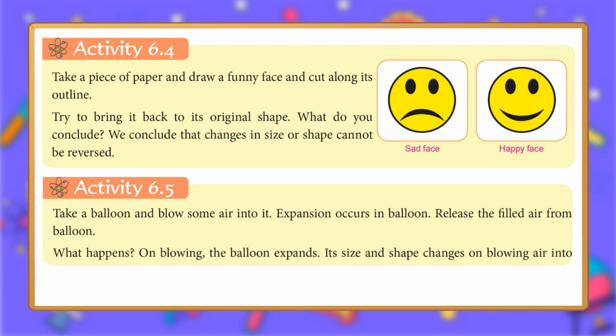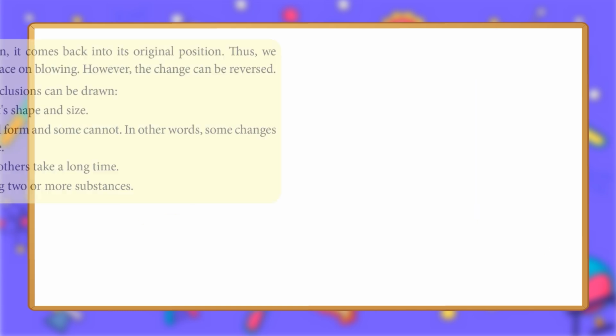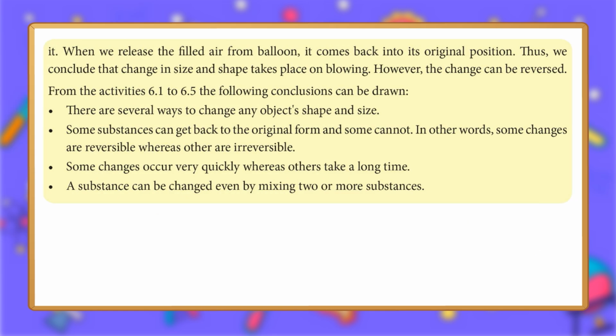Activity 6.5. Take a balloon and blow some air into it. Expansion occurs in balloon. Release the filled air from balloon. What happens? On blowing, the balloon expands. Its size and shape changes on blowing air into it. When we release the filled air from balloon, it comes back into its original position. Thus, we conclude that change in size and shape takes place on blowing. However, the change can be reversed.